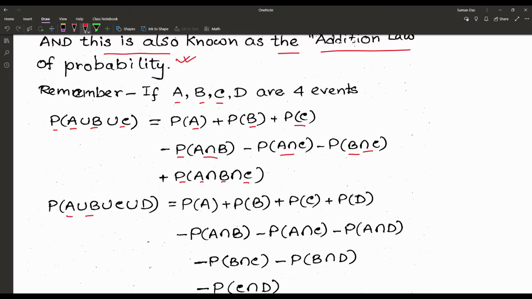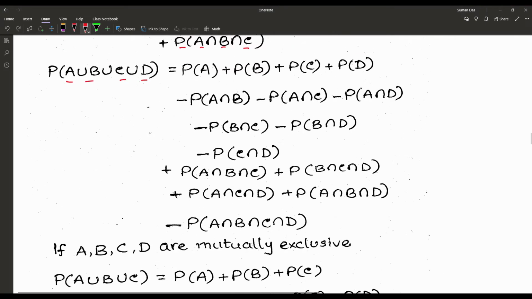And same for when there are four events A, B, C, D, according to the cardinality law.